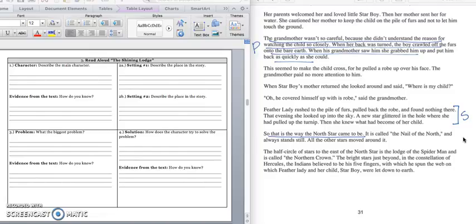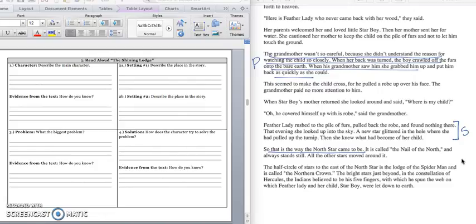It is called the Nail of the North and always stands still. All the other stars moved around it. The half circle of stars in the east of the North Star is the lodge of the Spider-Man and is called the Northern Crown. The bright stars just beyond in the constellations of Hercules, the Indians believe to be his 5 fingers, with which he spun the web on which Featherlady and her child, Starboy, were let down to earth.